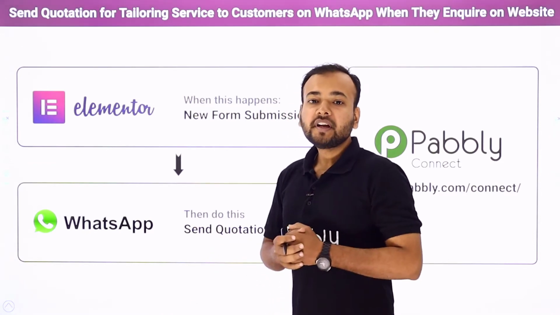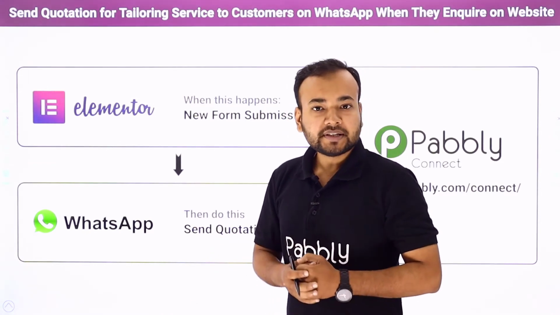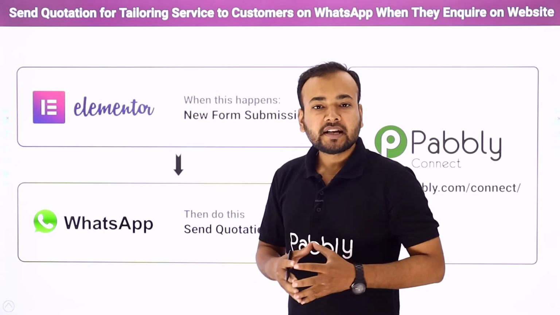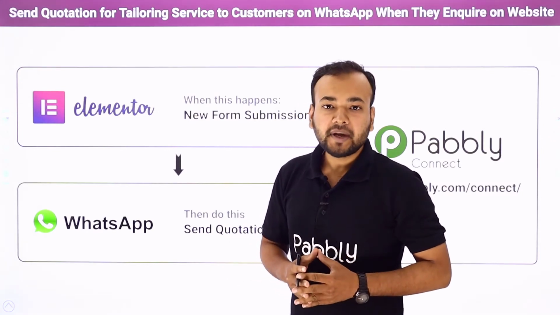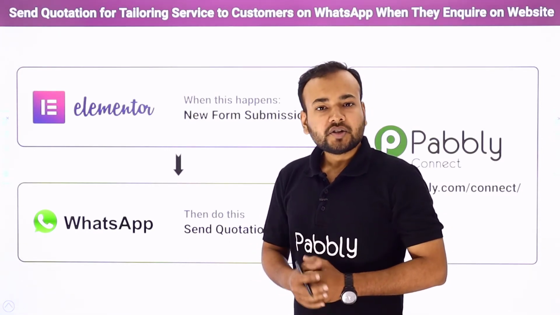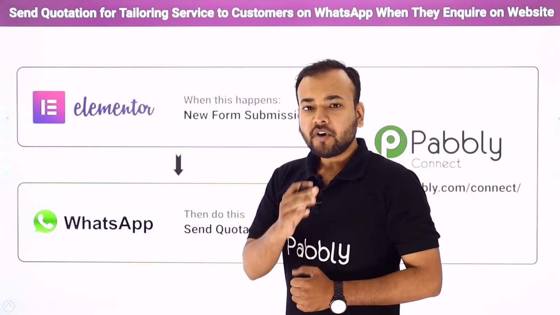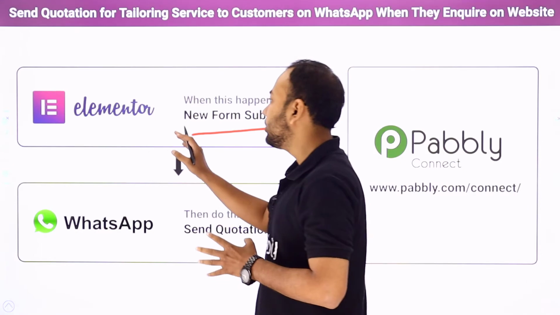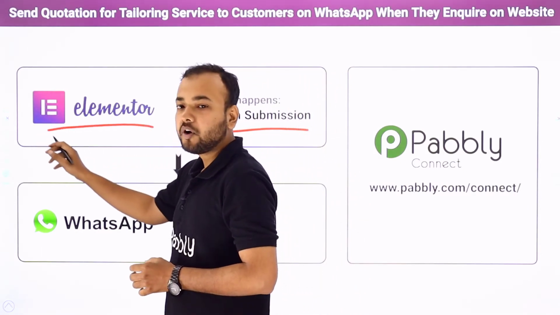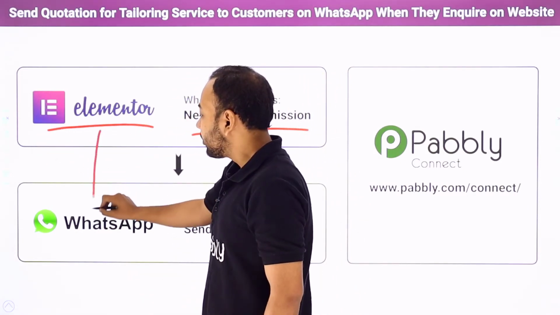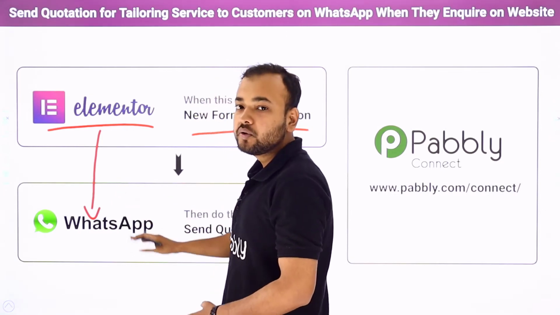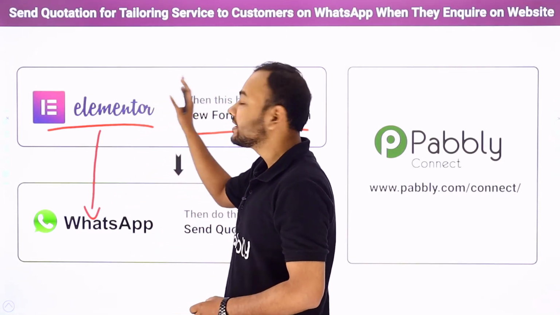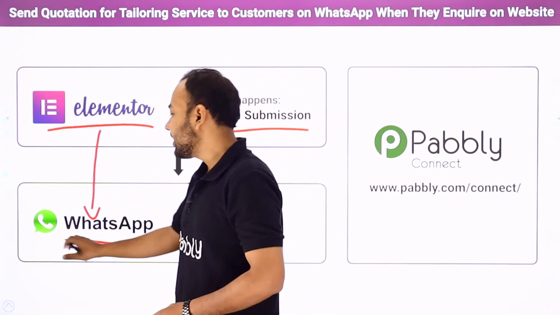But if you're receiving hundreds of inquiries on a daily basis, this manual process can consume a lot of your crucial time and can be very problematic. So we have a better way for you. What if I tell you that as and when you receive a new form submission or a new inquiry in an Elementor form, a WhatsApp message gets automatically delivered to the person who has inquired, along with your tailoring service quotation, on WhatsApp.